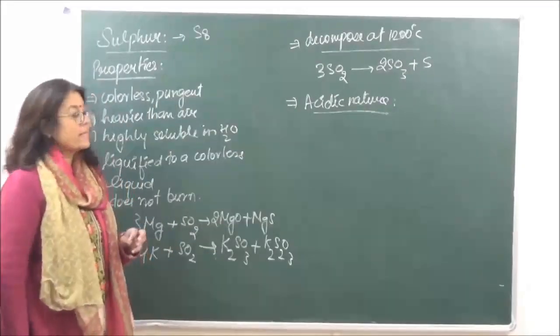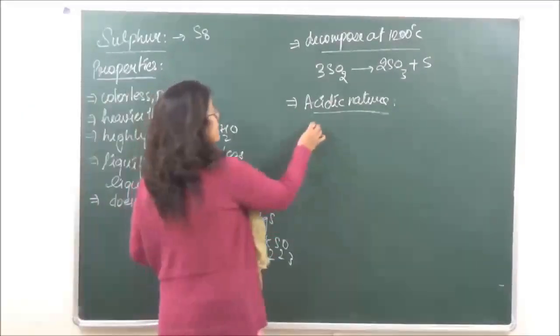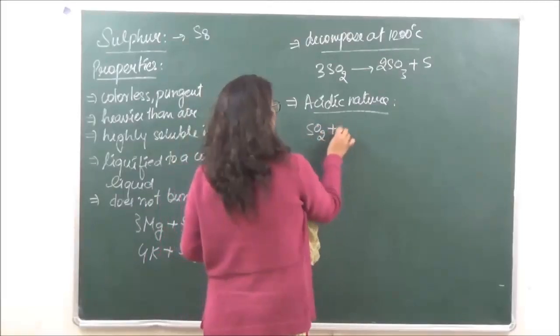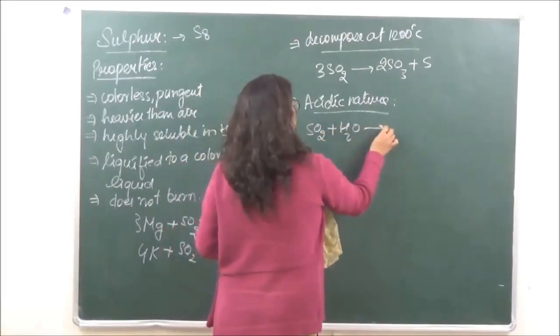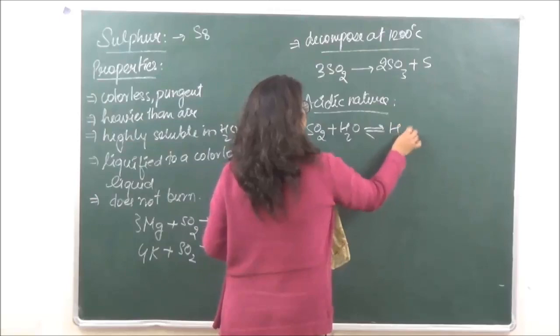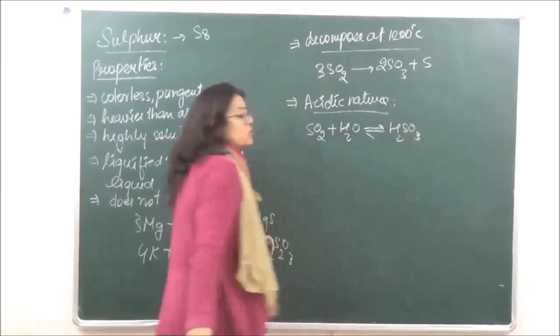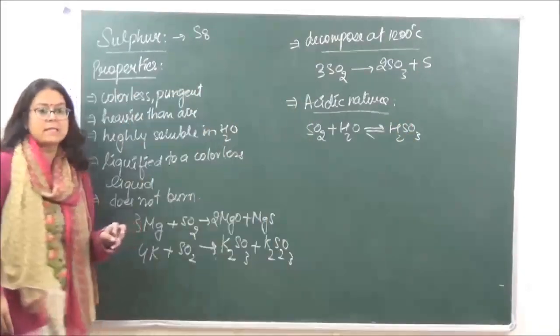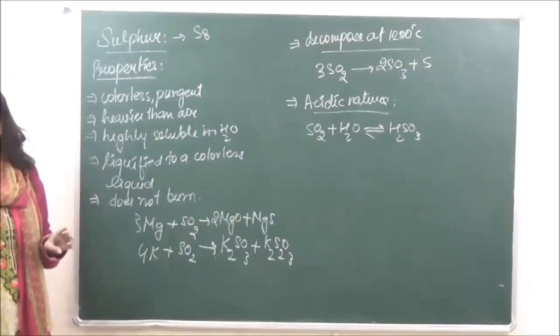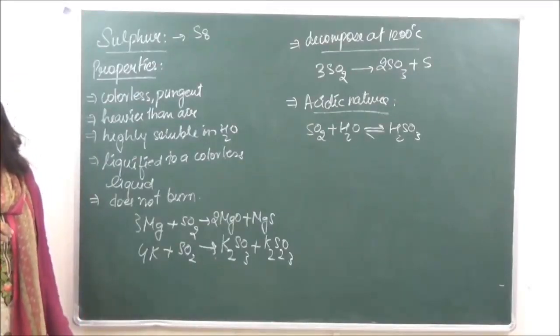Acidic nature of sulfur dioxide का मतलब क्या हुआ कि sulfur dioxide is going to dissolve in water to give us an acid H2SO3, which is known as sulfurous acid. ठीक है? So that is why it is acidic in nature.